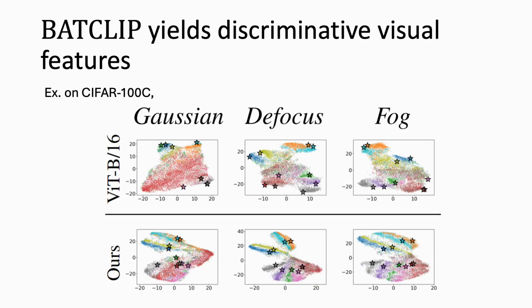In this figure, we show t-SNE plots of visual and text features of a few tasks and compare them against a zero-shot CLIP with a ViT-B/16 backbone for CIFAR-100C. So with just one single adaptation step, it highlights how our approach enhances alignment with text features, fosters better class separation and forms more distinct clusters, leading to significant improvements.